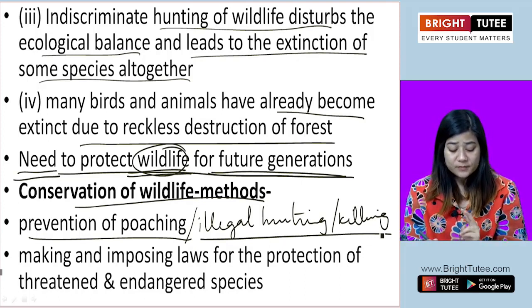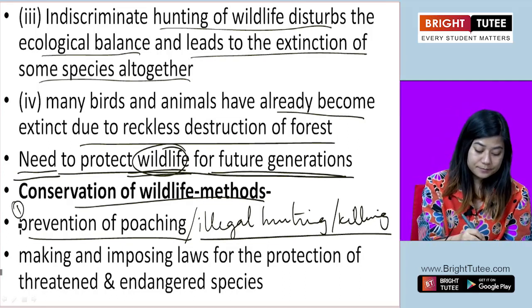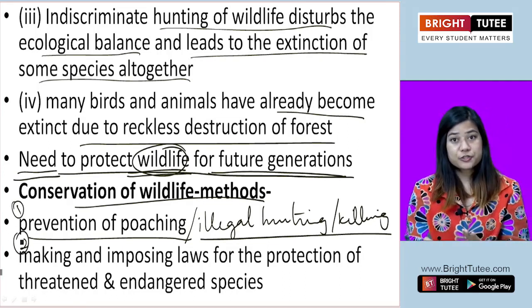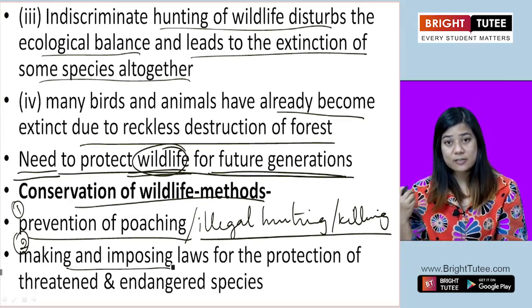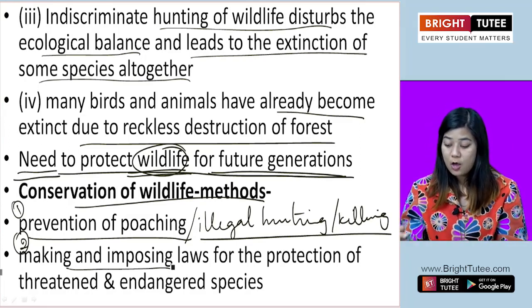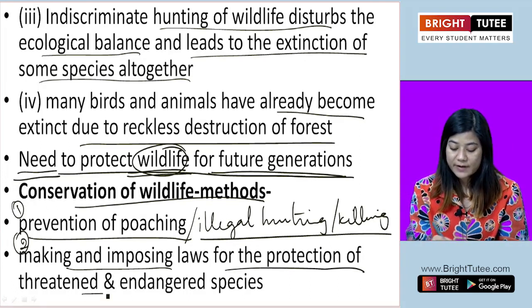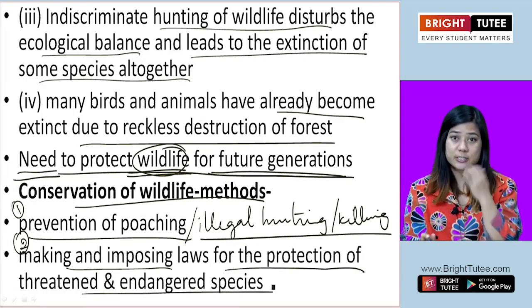The second is by introducing laws and also imposing them, seeing through their implementation, for the protection of threatened and endangered species.